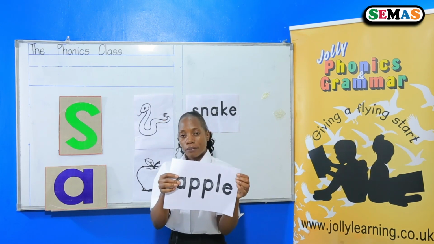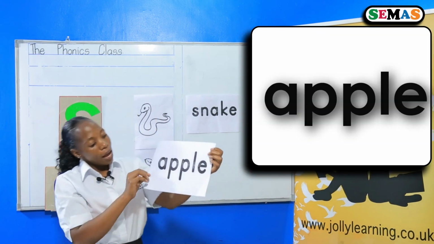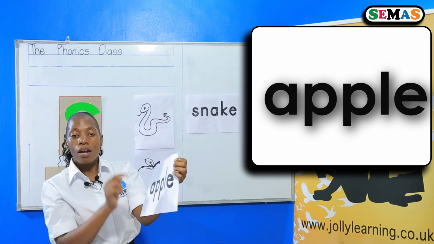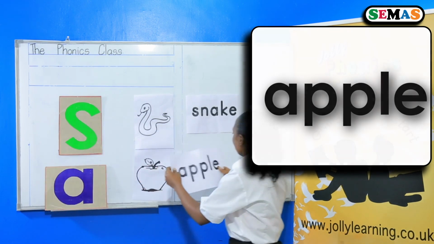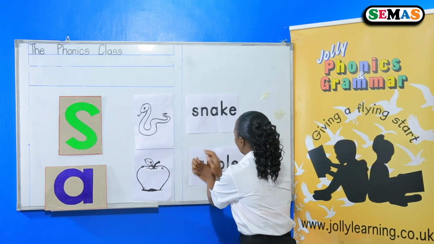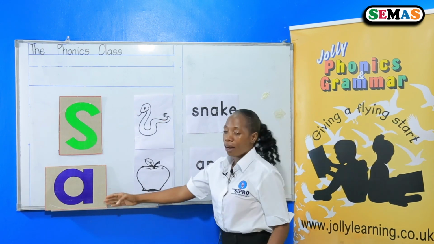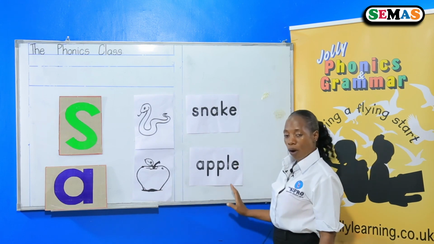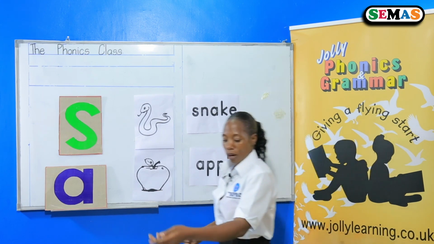Look at my word. Can you see the word apple? Yes, this is the word apple. It is here. I have another word.